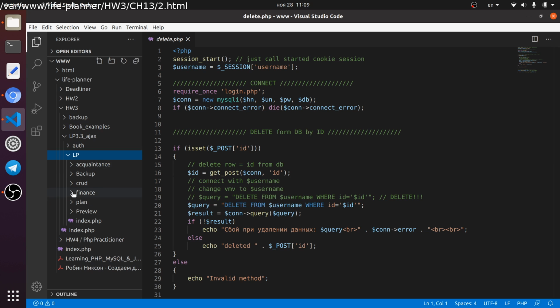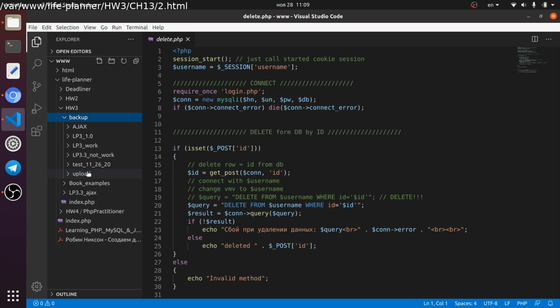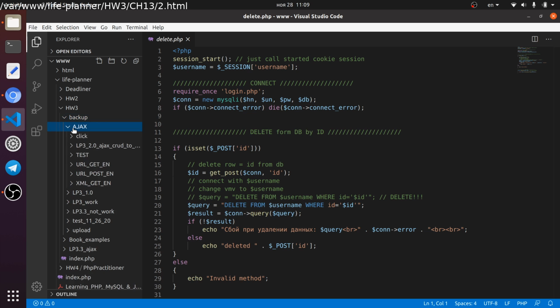And what was my confusion? The confusion was related to this authentication with deleting. So let me see, backup. Yes, and I just want to share how I tried many things to delete properly.